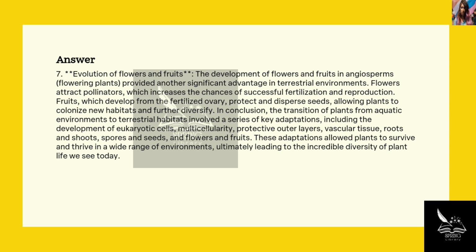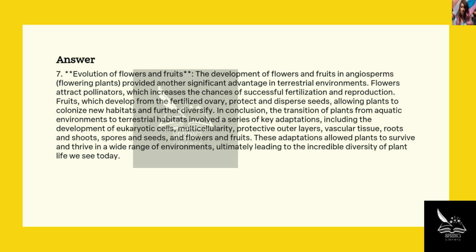7. Evolution of flowers and fruits. The development of flowers and fruits in angiosperms, flowering plants, provided another significant advantage in terrestrial environments. Flowers attract pollinators, which increases the chances of successful fertilization and reproduction. Fruits, which develop from the fertilized ovary, protect and disperse seeds, allowing plants to colonize new habitats and further diversify.